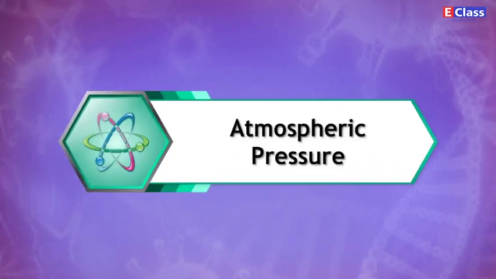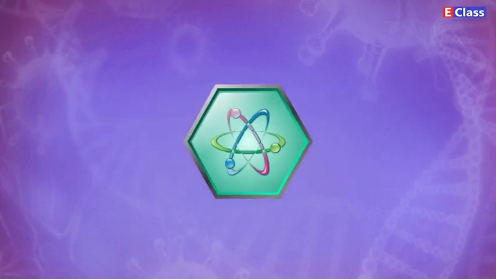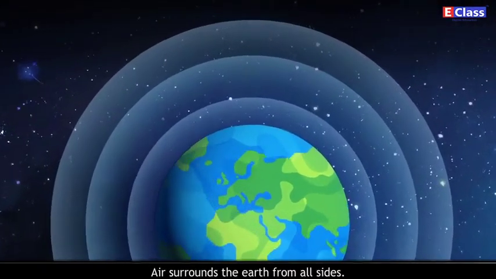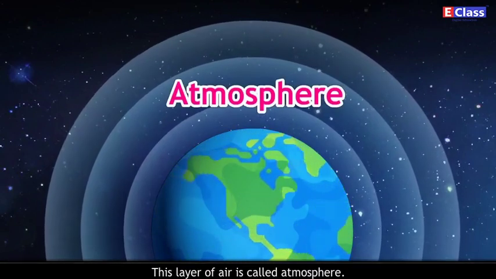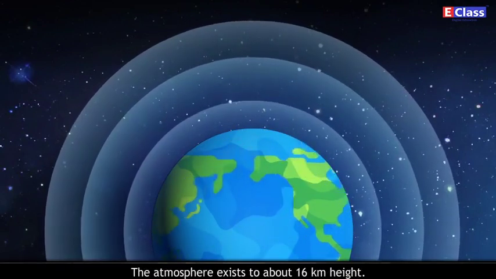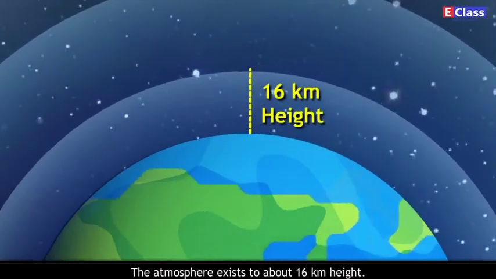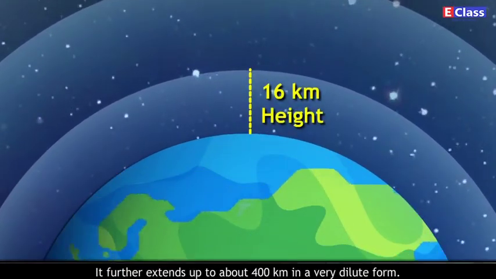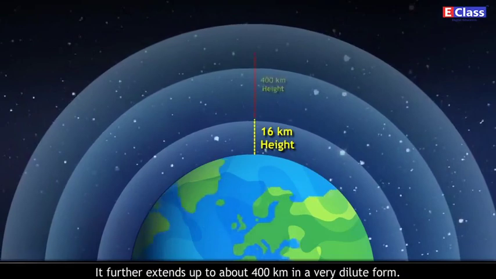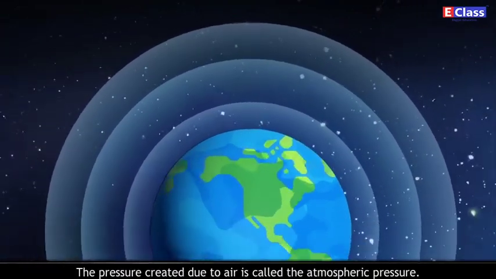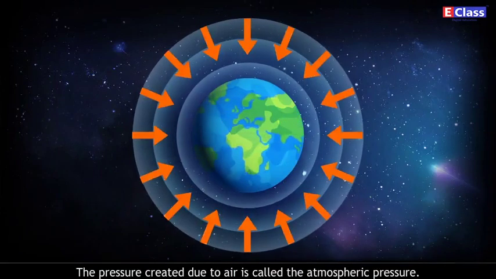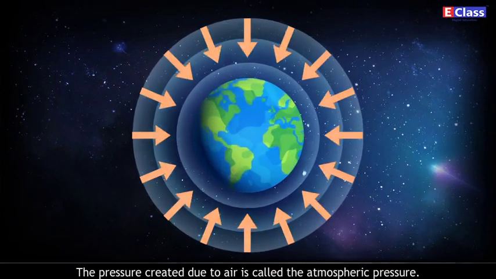Atmospheric pressure. Air surrounds the Earth from all sides. This layer of air is called atmosphere. The atmosphere exists to about 16 km height. It further extends up to about 400 km in a very dilute form. The pressure created due to air is called the atmospheric pressure.